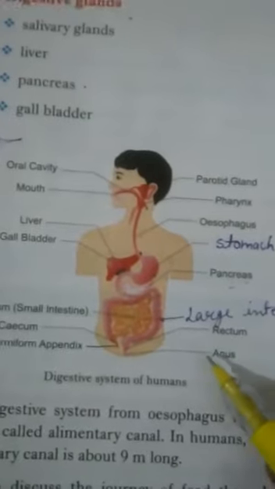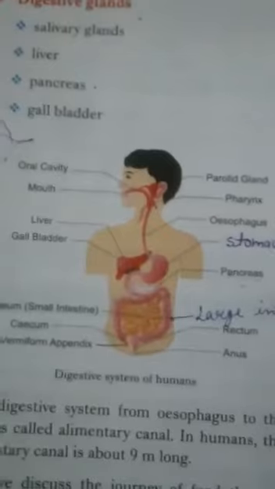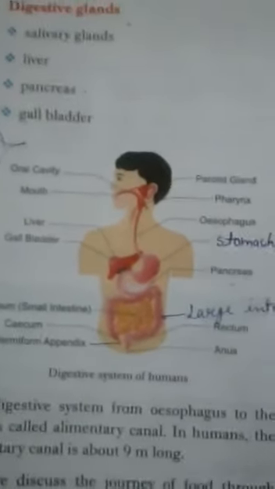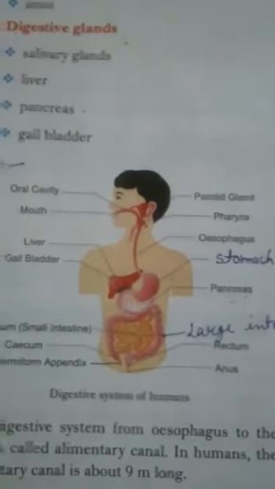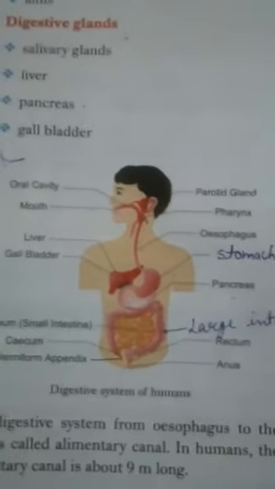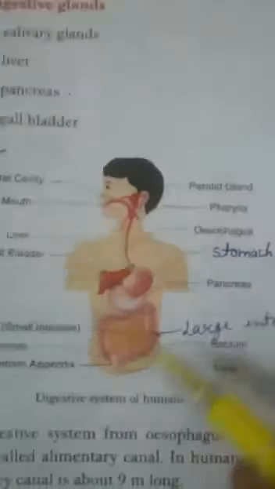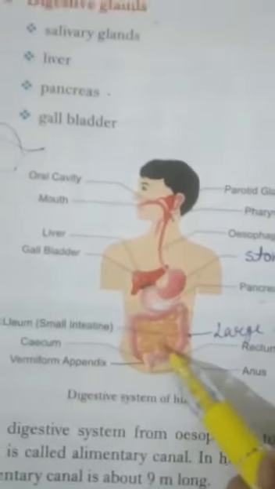Fats are converted into fatty acid and glycerol, and protein is converted into amino acid. These are the simpler forms: glucose, fatty acid and glycerol, and amino acid. So complete digestion takes place in the small intestine.